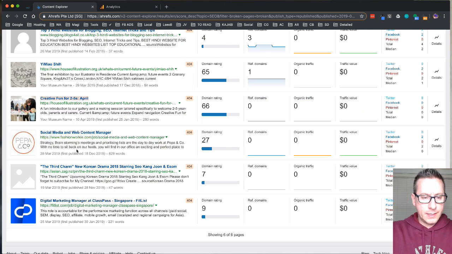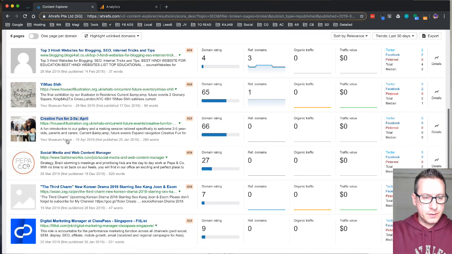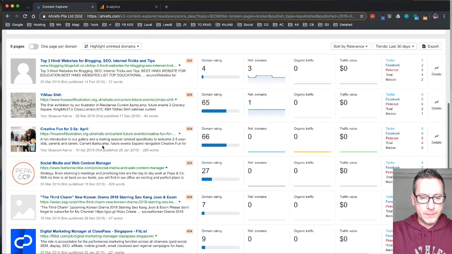We can see that's a job posting, so that's not really our concern. But let's look at this one. First published January 29th, and go April. You can see that it's a 404.